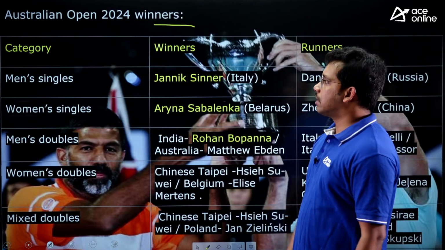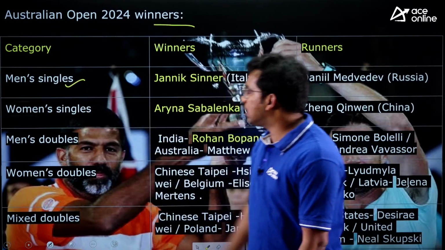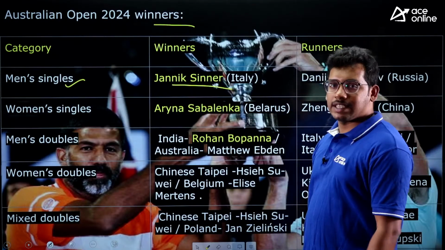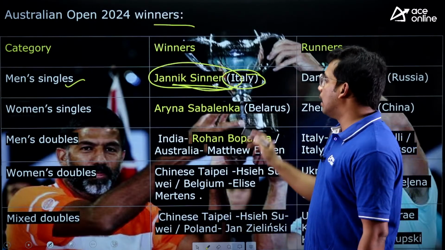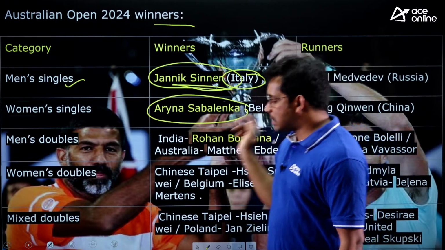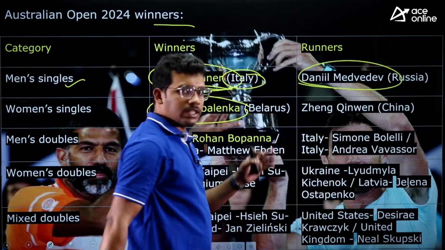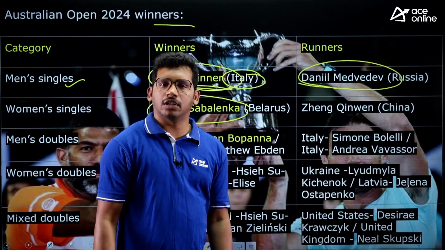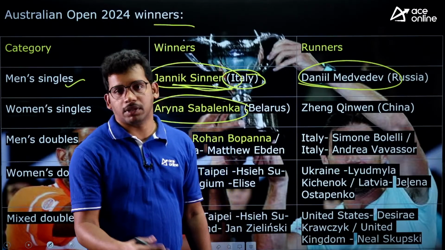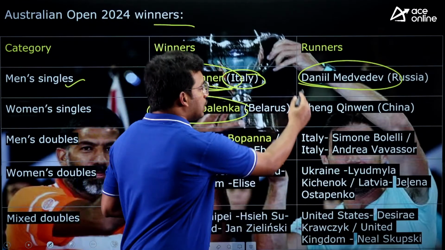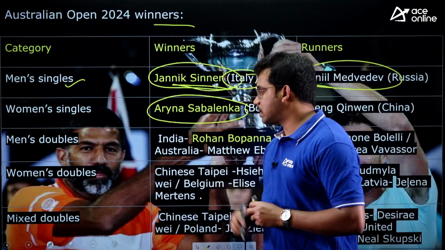Let's see the winners rather than going into how much money and all, that is not very relevant for our exam. In men's singles, the winner is Jannik Sinner from Italy, right? This is the most favorite question that they may ask. Sinner defeated Daniil Medvedev from Russia, so he is the runner-up. I remember one question asked in UPSC EPFO, who is the runner-up of the 2020 Australian Open. So the runner-up also they have asked, right? So Daniil Medvedev is the runner-up and the winner is Sinner, from men's singles.